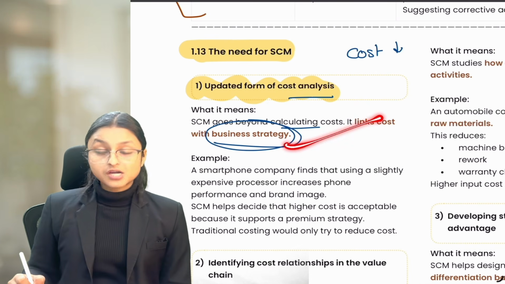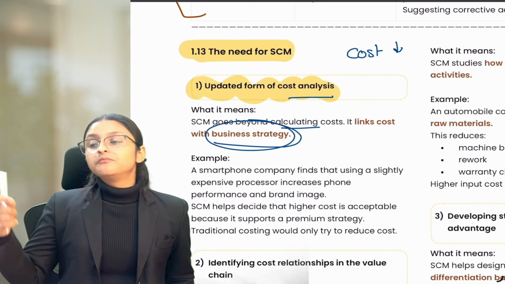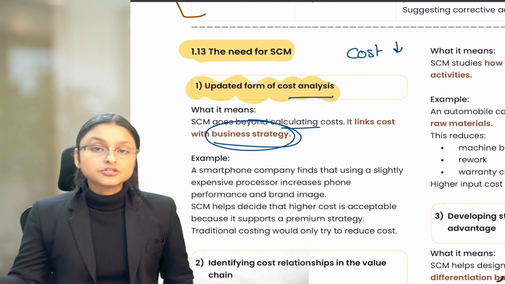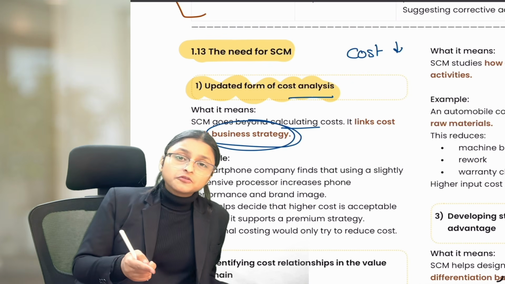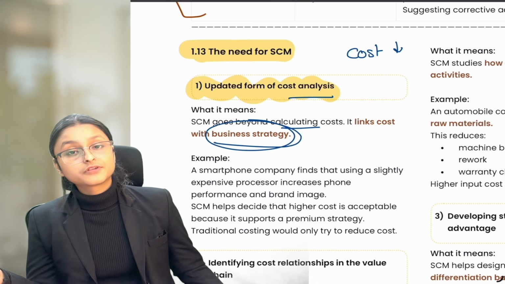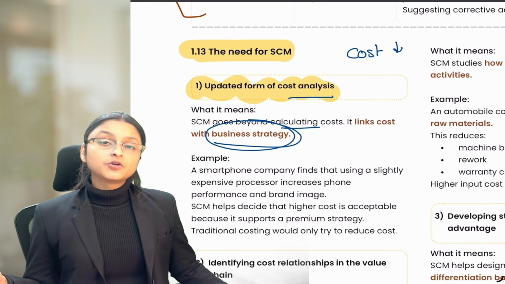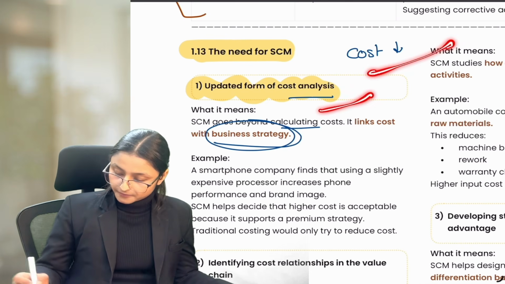Done. So this is an updated form of cost analysis which analyzes cost on the basis of what benefit it is providing to the strategies made. If we are a cost leader, is it providing the benefit of getting a lower cost and efficient product? If we are a product differentiator, is it providing some innovative or quality products? We'll think about cost in the same manner.